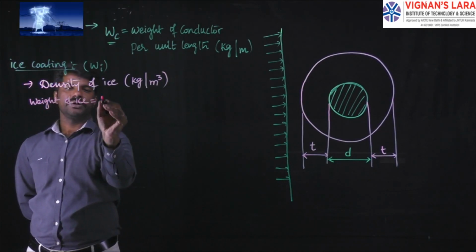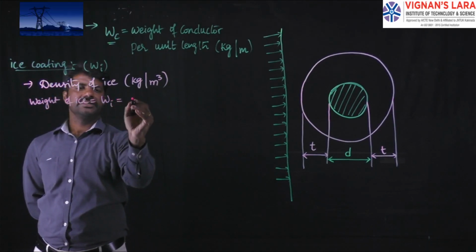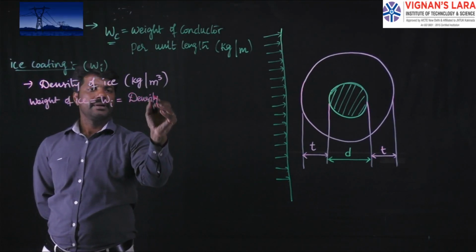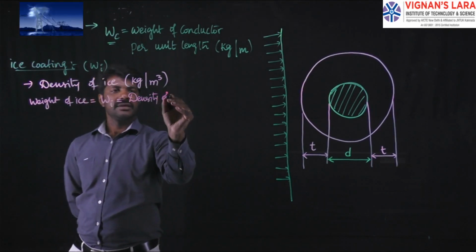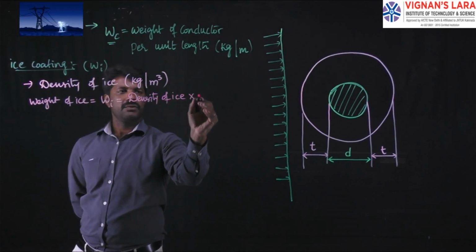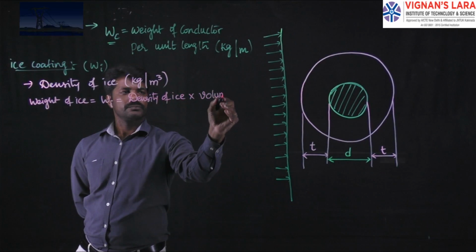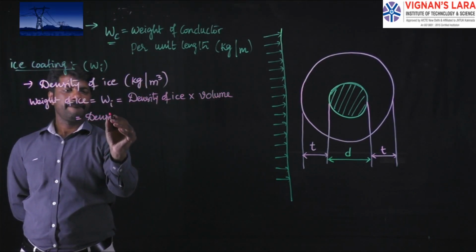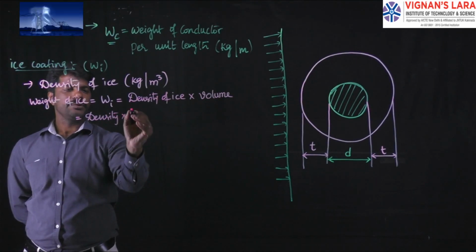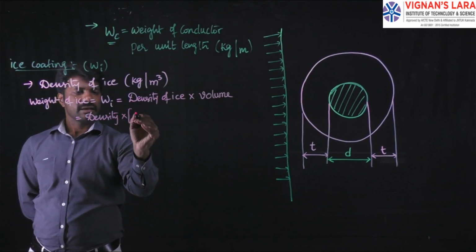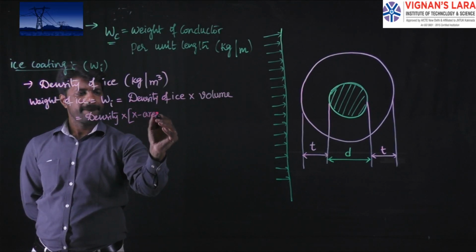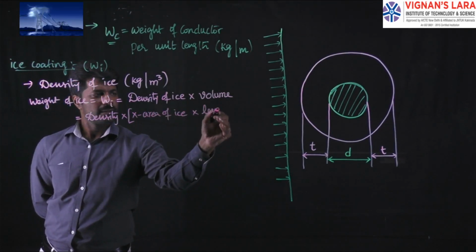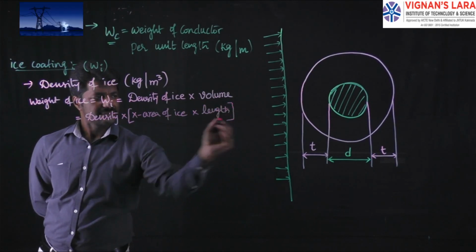Okay. So the weight of the ice is equal to Wi, whose value is equal to density of the ice multiplied by volume. Volume is cross sectional area of ice coating multiplied by the length of the conductor.